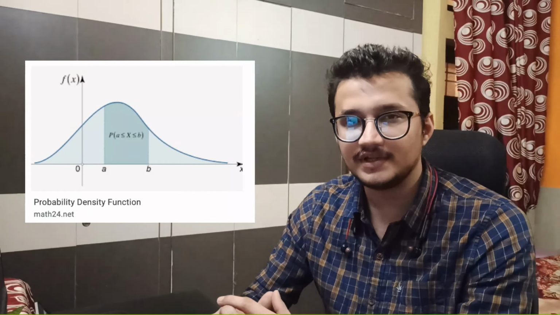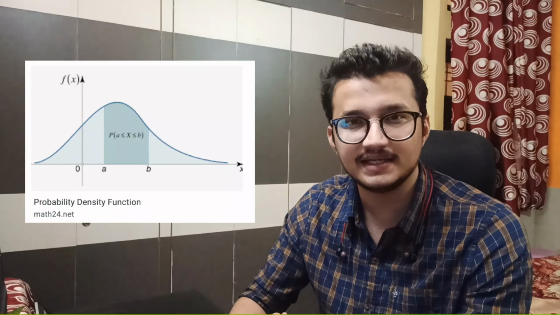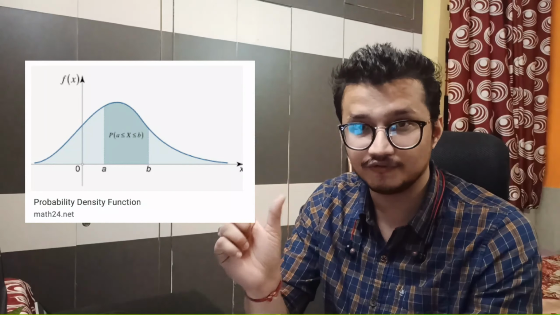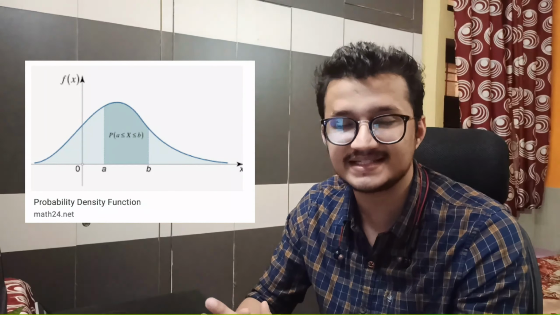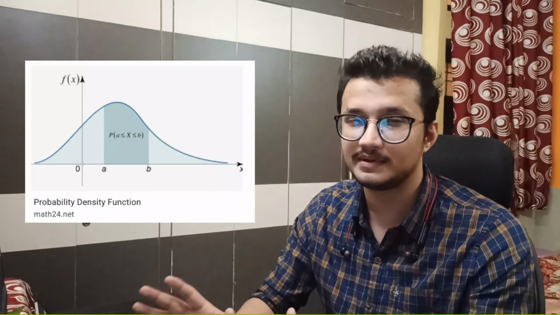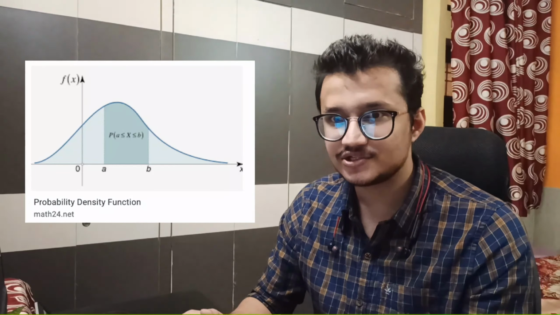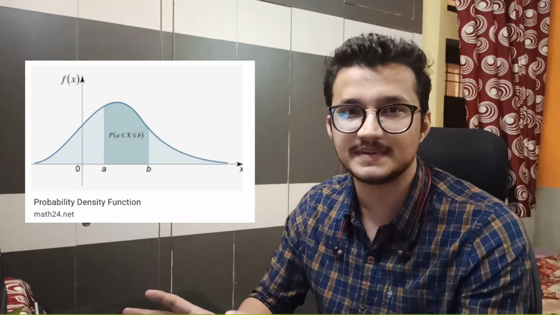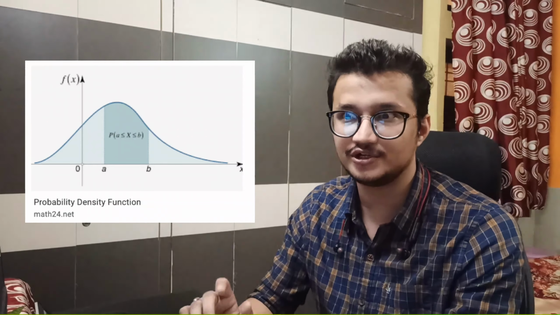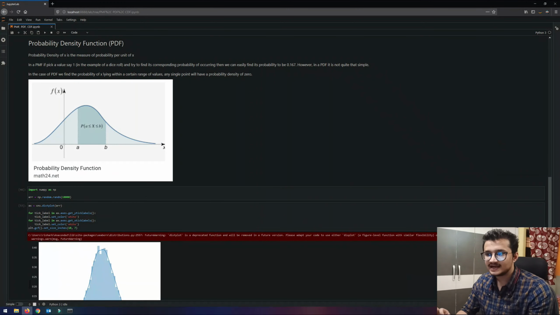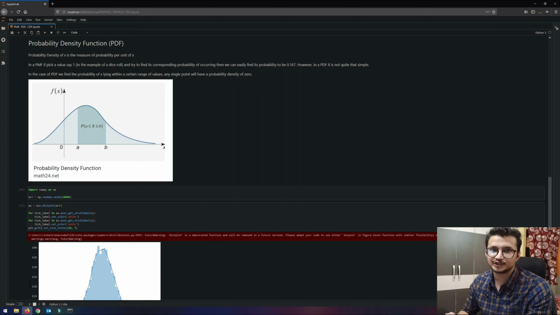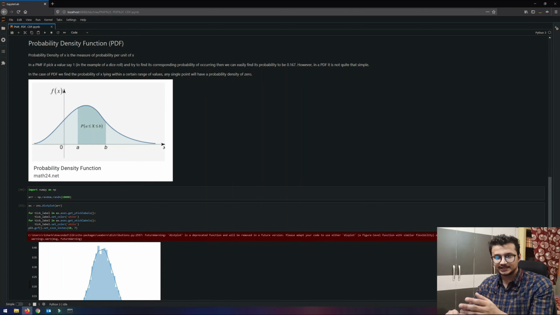Okay, and when we are trying to extract the probability at a specific value x, then the width, as we can see in the figure, the x-axis, is going to be very, very small. It's probably going to be 0, right? So the area under that specific value x is going to be 0. That's why we need to take some values before x and marginal values after x when we want to compute the probability at a specific value x. So that is what happens.